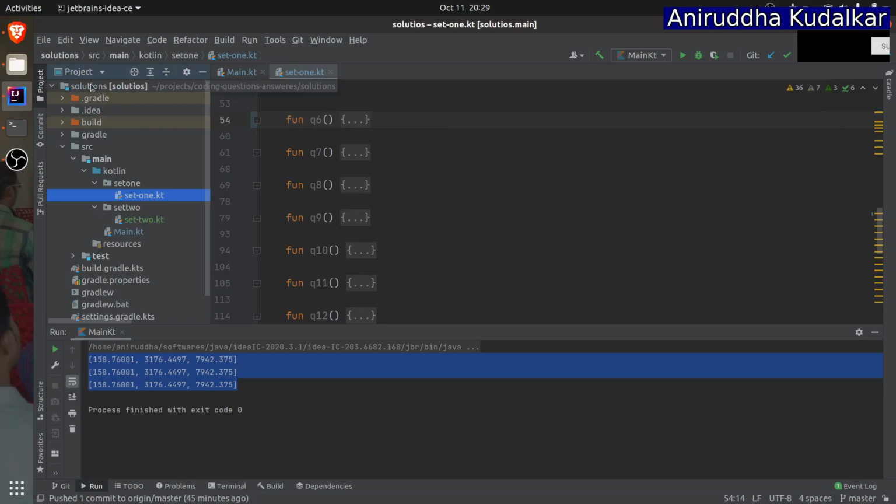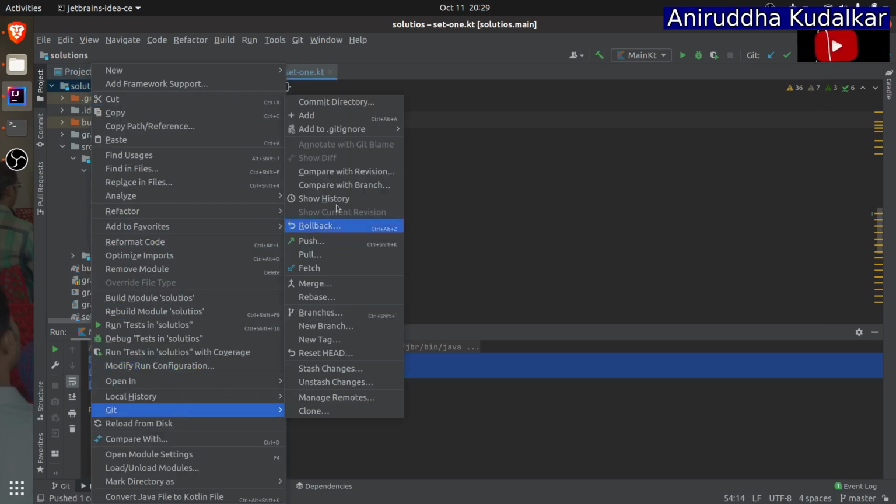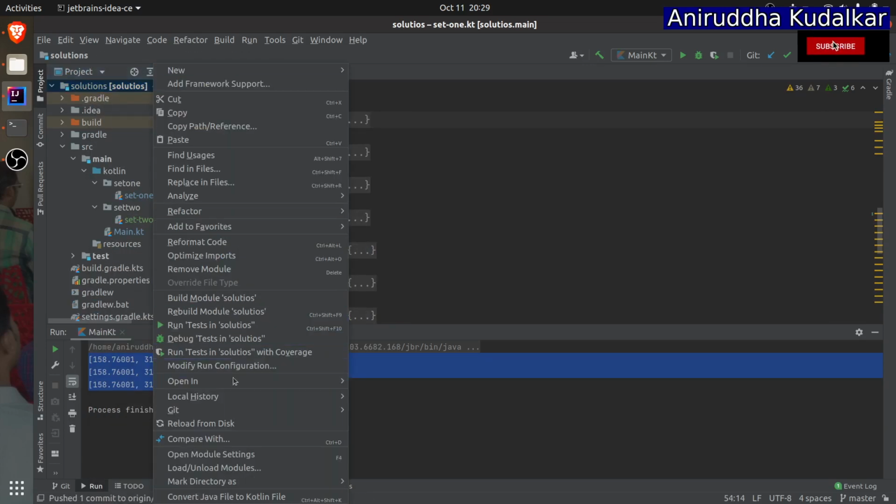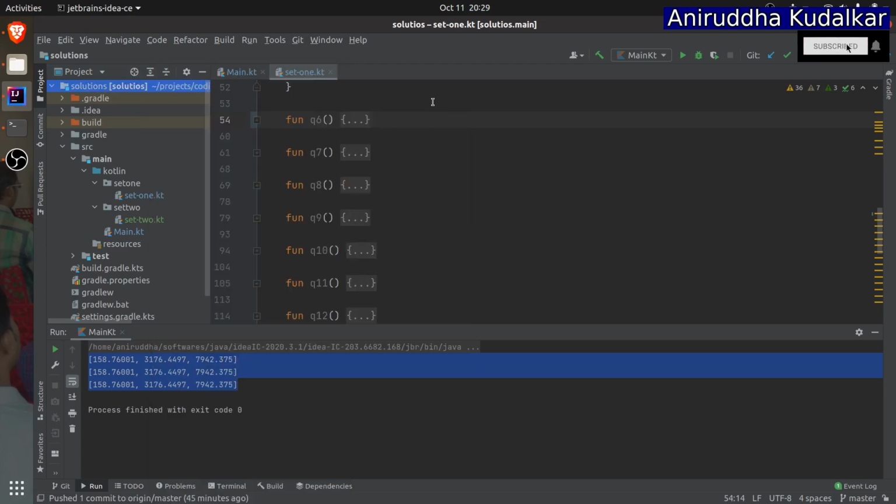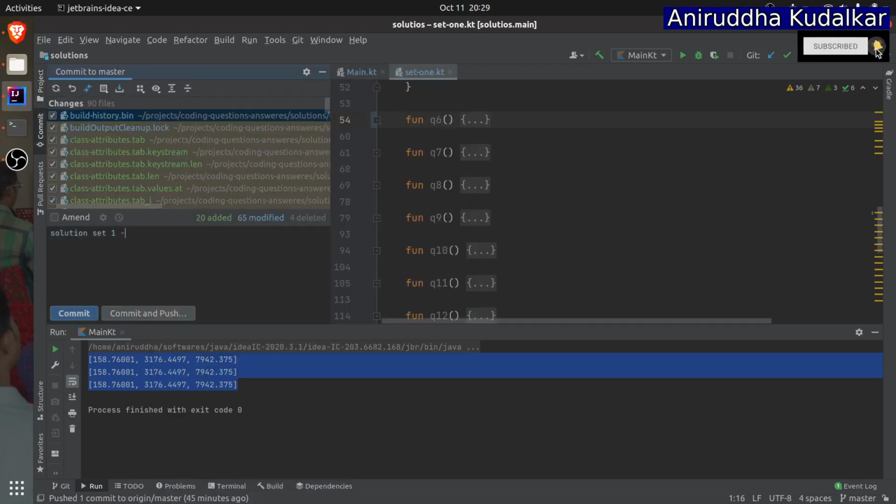Well, let me push the code. I have made a little change. So git add, git commit, question set 1 modification.